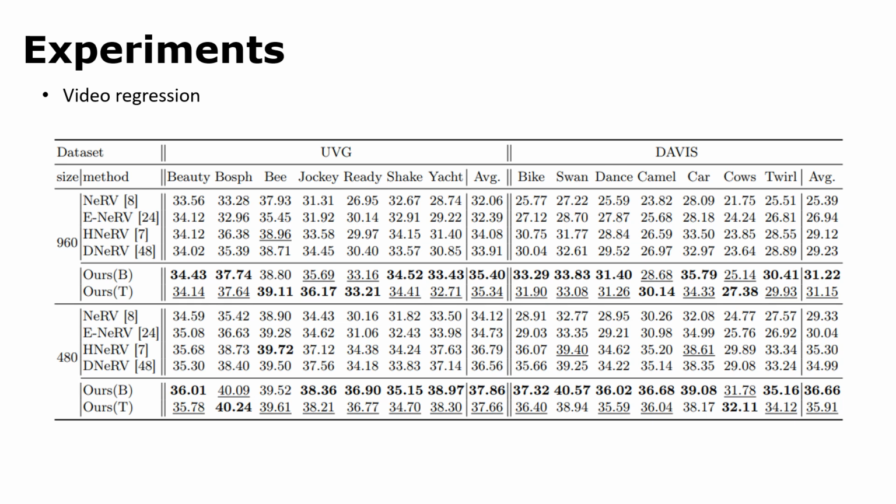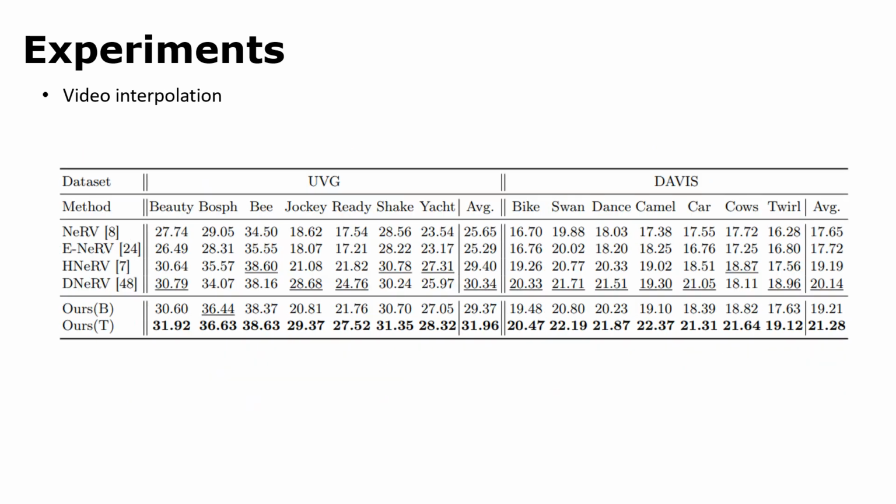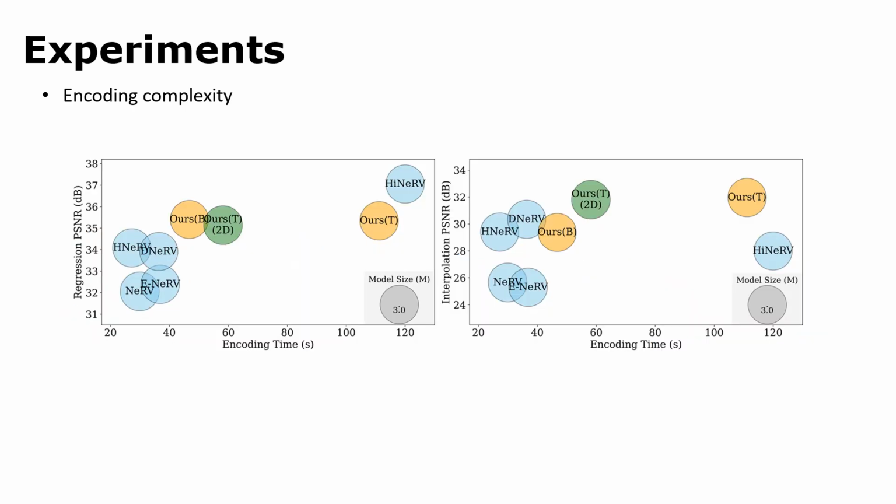In experiments, SNeRV presents the highest video regression performance among the tested methods. Also, the video interpolation results show that the temporally extended SNeRV achieves the highest performance among the tested methods. We present the total encoding time per frame along with the regression performance and interpolation performance. In terms of model complexity, our model offers a reasonable trade-off compared to the previous methods.